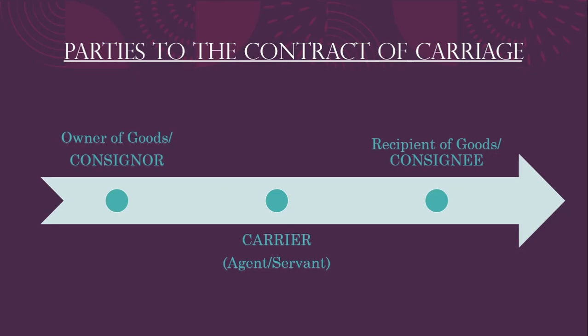So basically, any defect to the goods, any damage or any injury, in most cases, would be suffered by the consignee. So even though the consignee is a third party, that person will also have a remedy under the contractual law because he has suffered that harm or injury due to the deficiency in service from the side of the carrier. So basically, the carrier will be responsible for that if that has happened during the course of his employment.